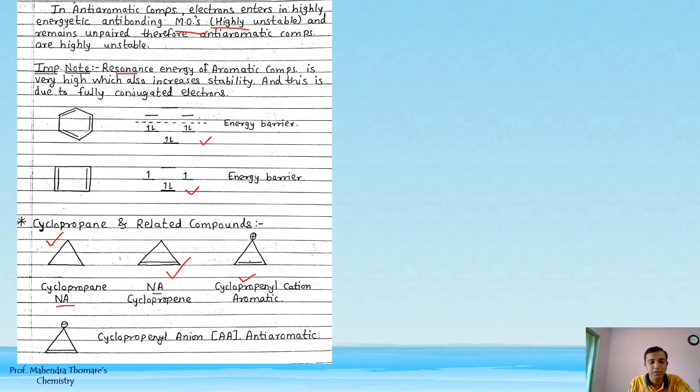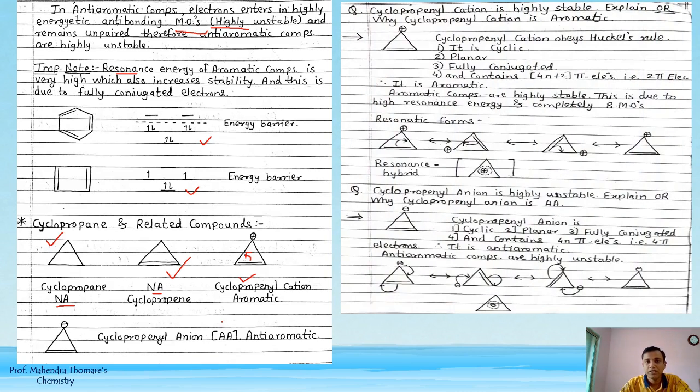Because of conjugation, that is this double bond goes here and this positive charge is stabilized. So this is the resonance, and it also follows the aromatic criteria, 4n plus 2 pi electrons. Cyclopropenyl cation is highly stable.